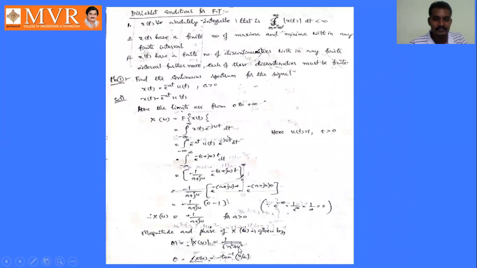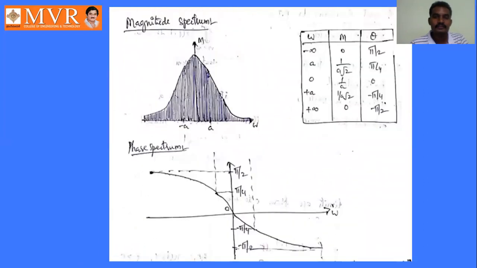This is the expression. So omega value is taken as minus infinity, 0, plus infinity, right? Substitute those values in this expression so that we will get the magnitude. If it is minus infinity, it is 0, and theta is pi by 2. Like this, we substitute these values in those expressions, and using these values, magnitude versus frequency, we will get the spectrum like this.